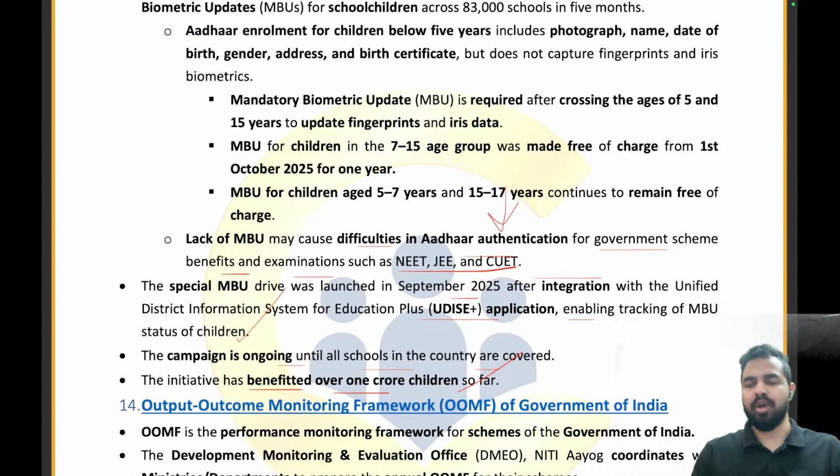I hope this is clear to all of you. For the 7 to 15 age group, it is made free of charge from 1st October 2025 for 1 year. MBU for children aged 5 to 7 and 15 to 17 years continues to remain free of charge. तो 5 से 7 और 15 से 17 years के लिए तो फ्री ऑफ चार्ज था ही, but for a period of 1 year we have also made it free of charge for the 7 to 15 years age group.